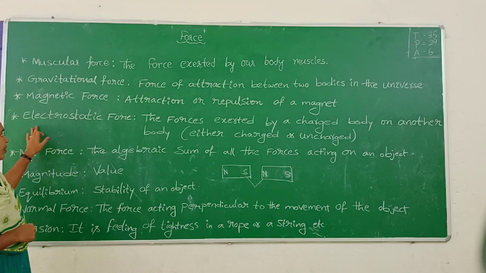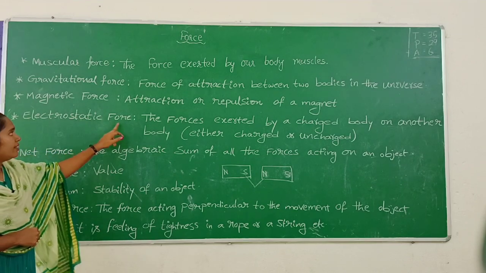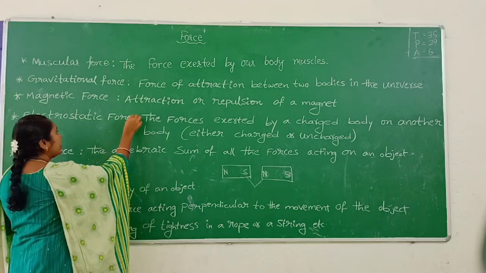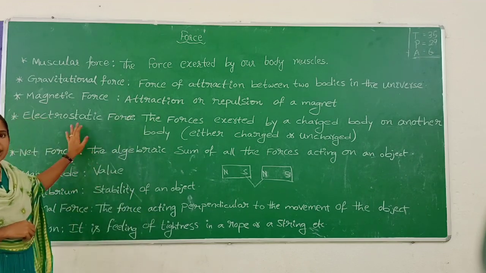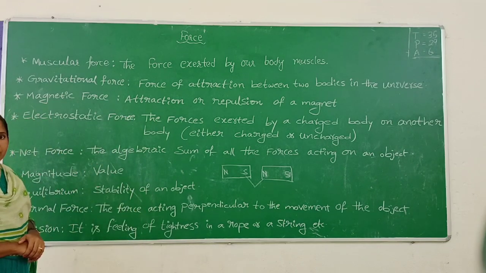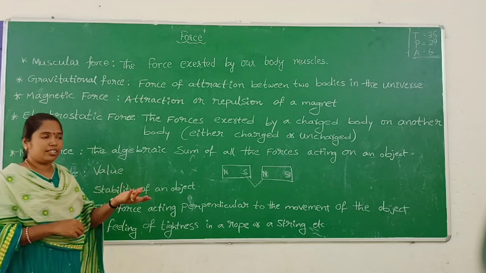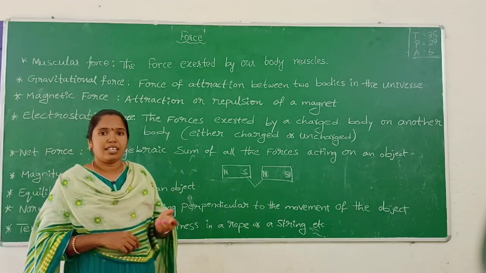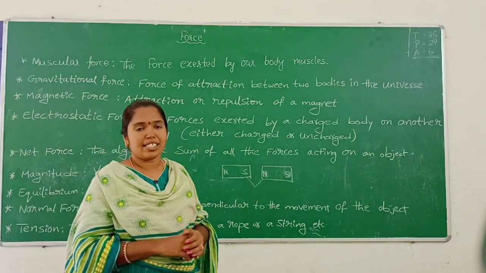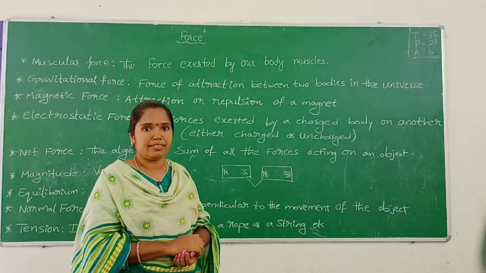And next one, electrostatic force. What is the meaning of electrostatic force? We discussed it in previous classes. We do some activity.